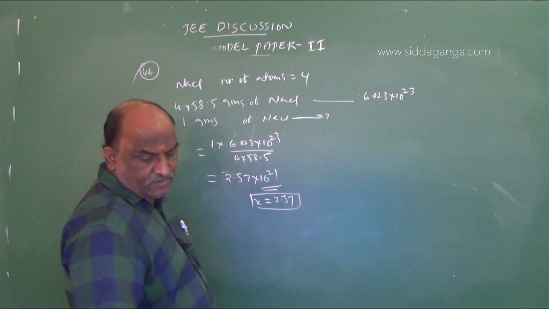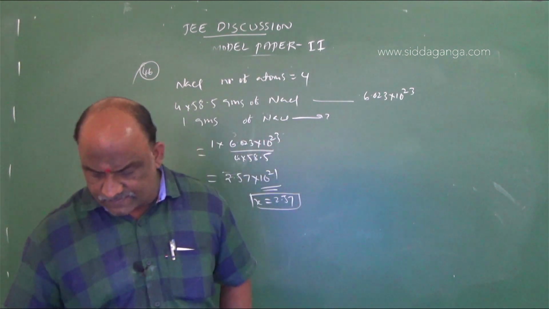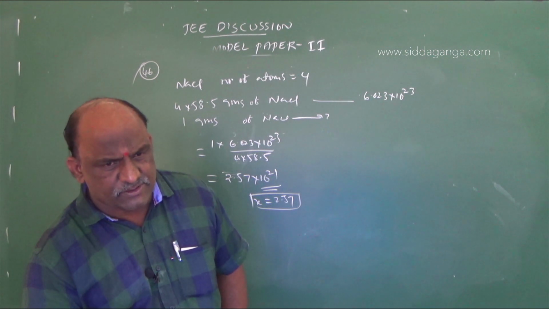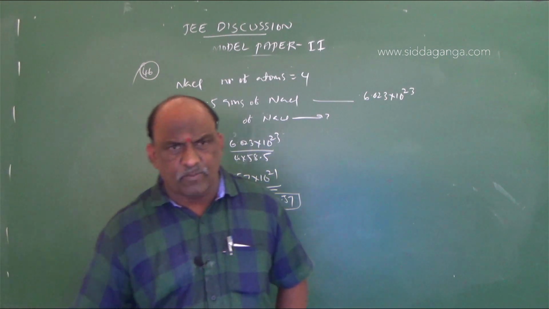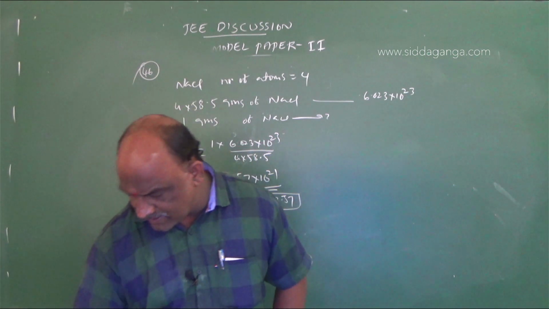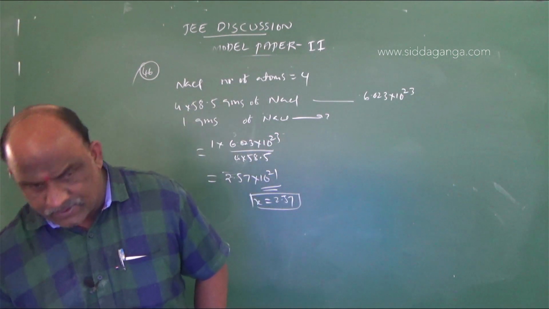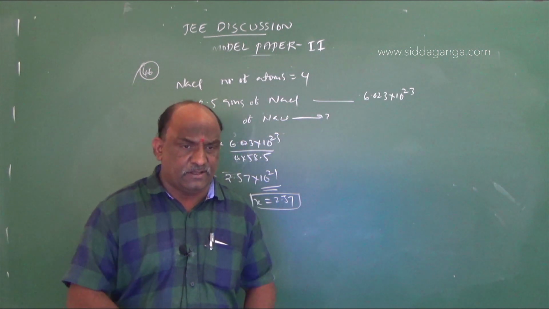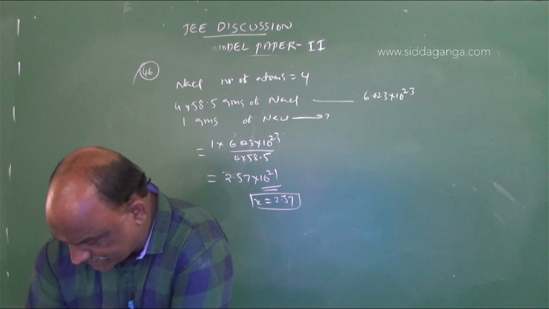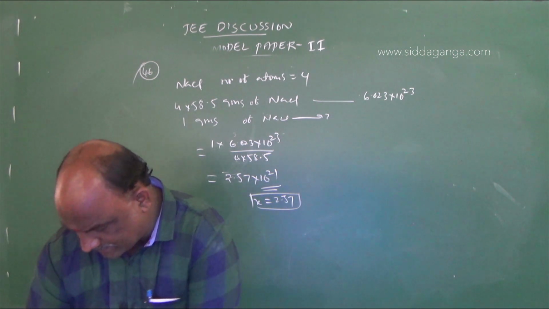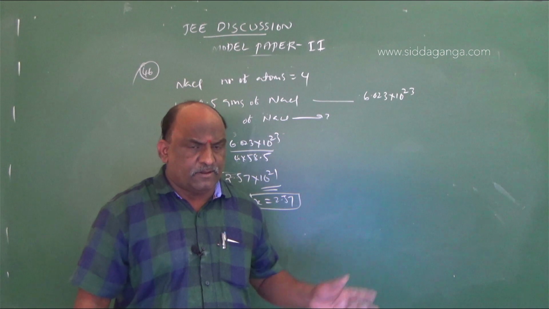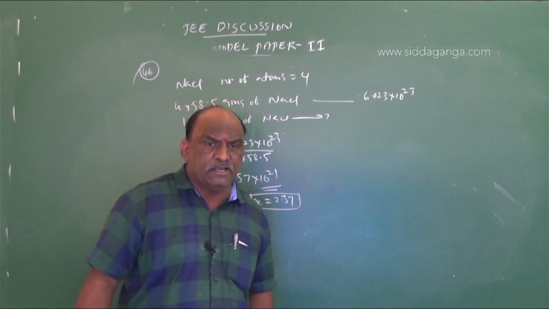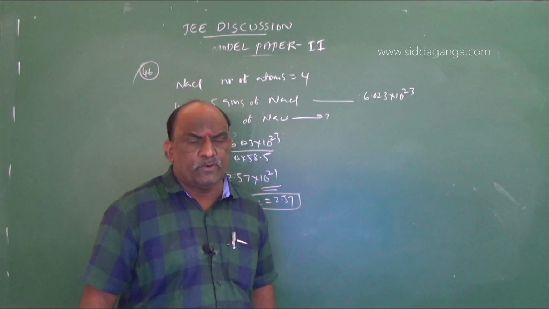You should go with that because the answers are close to each other, so we should go with the exact answer after substituting the values. This is the process: 4 into 58.5 grams of NaCl contains 6.02 into 10 power 23 unit cells.